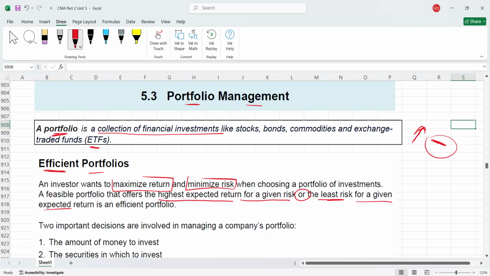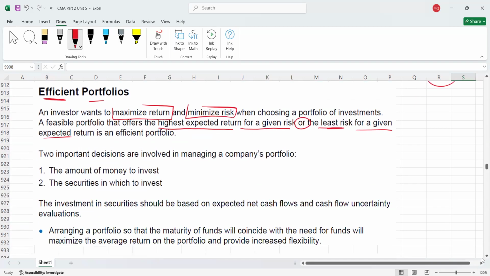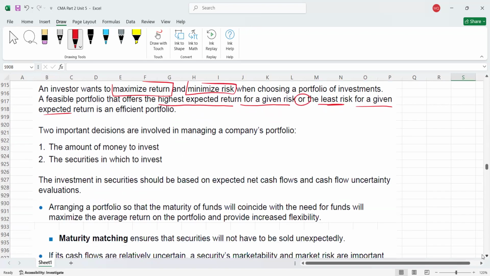Now guys, please remember, being an investor, whenever you are trying to invest in bonds or stocks or even in commodities or exchange traded securities, we have to make some important decisions. For example, first we will decide how much amount we want to invest, right? Second thing, we can also decide in which securities we want to invest.